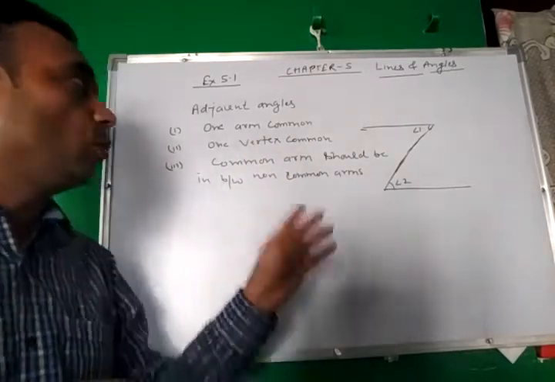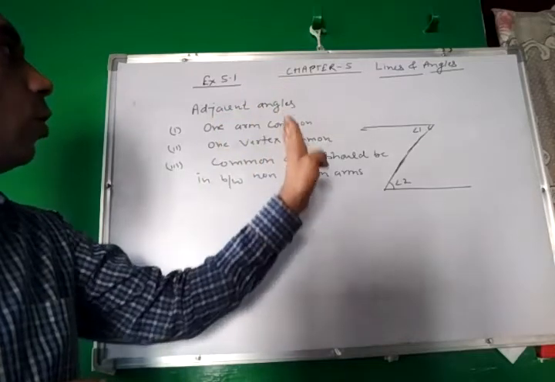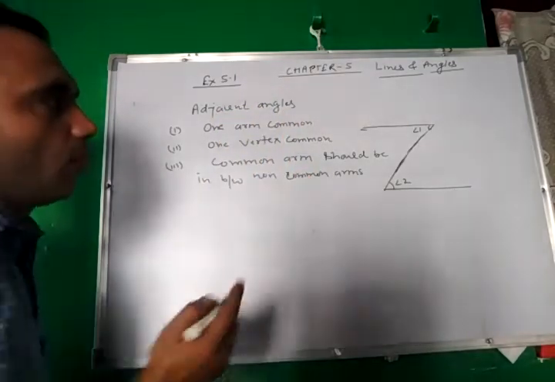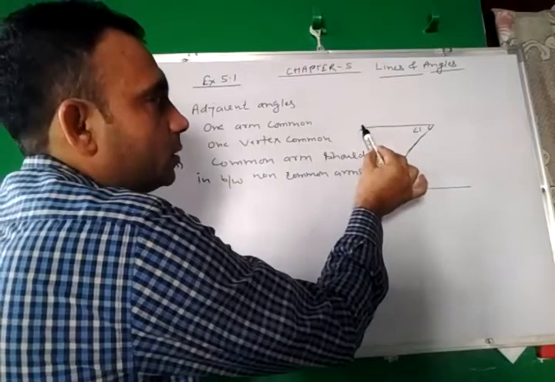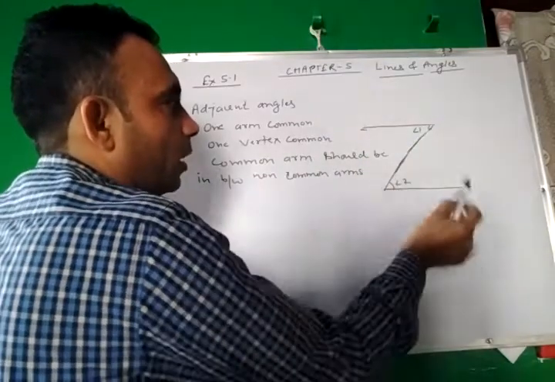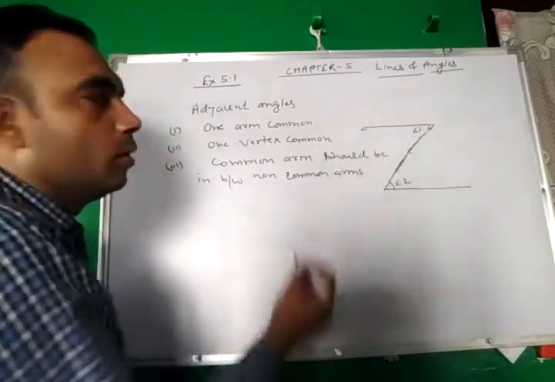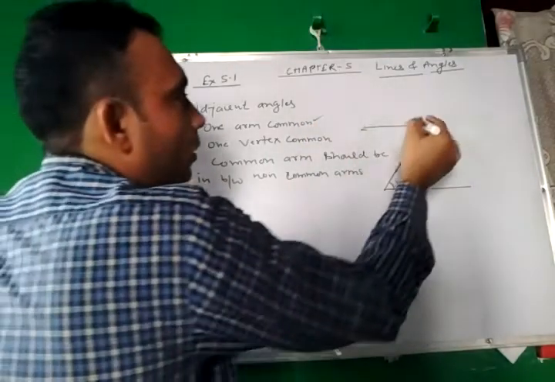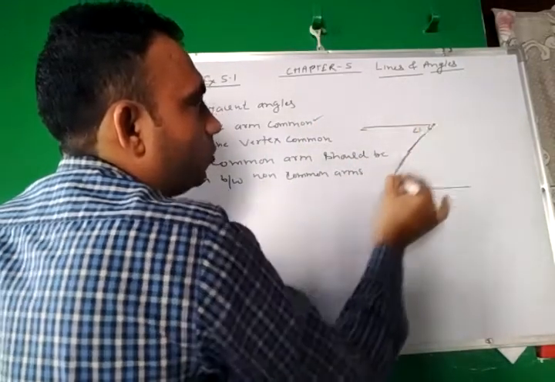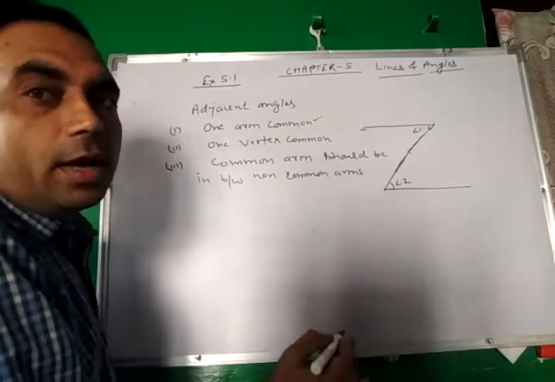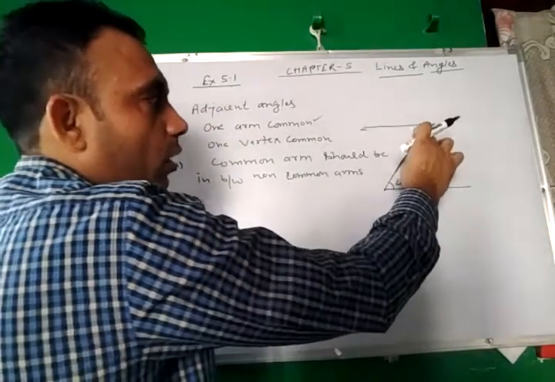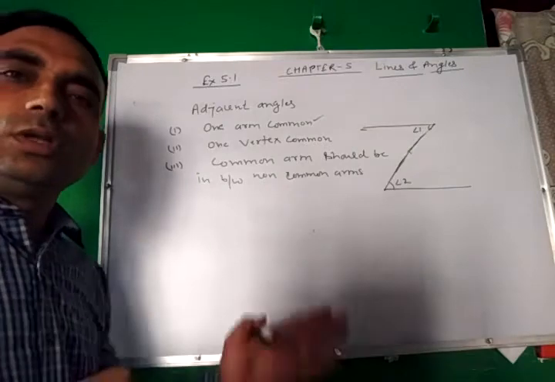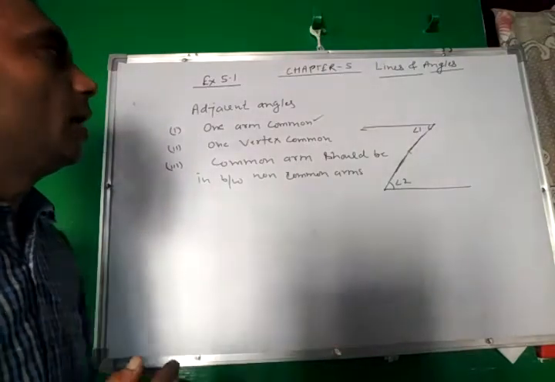To check whether two angles are adjacent, we check all three properties. One arm common: yes, this is angle 1, this is angle 2, so this arm is common. First property verified. One vertex common: this angle is formed at this vertex and this angle is formed at this other vertex. So the vertex is not common, so these are not adjacent angles.